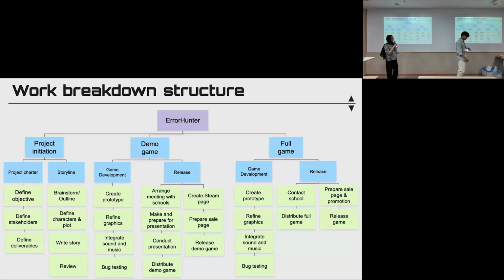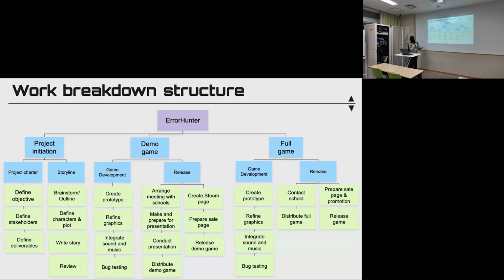And so this is our work breakdown structure. Generally, this work is going to be broken down into 3 phases. The first one is the project initiation phase, which will include the project charter that defines the objectives, stakeholders, and deliverables. And then we will also develop the storyline for the game here.